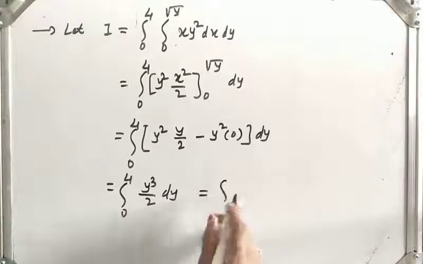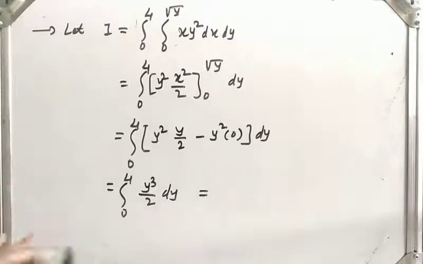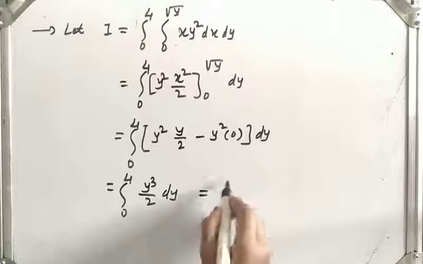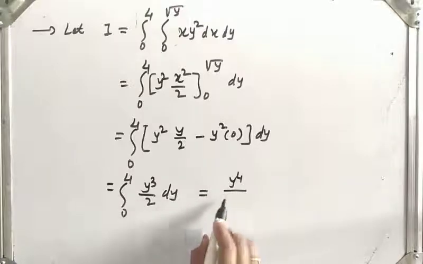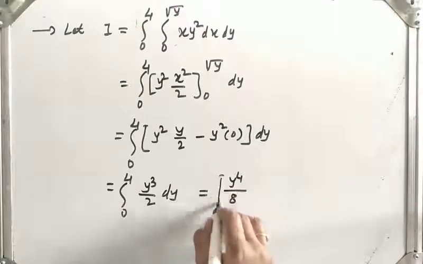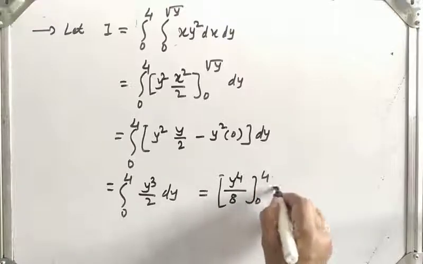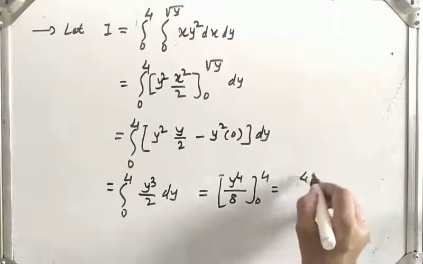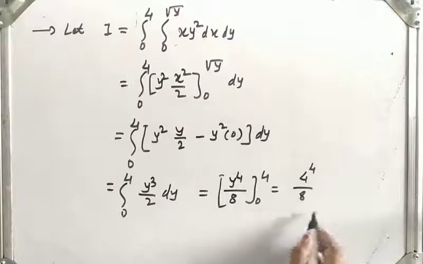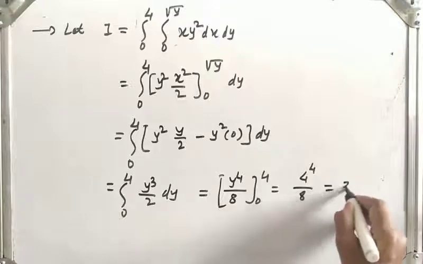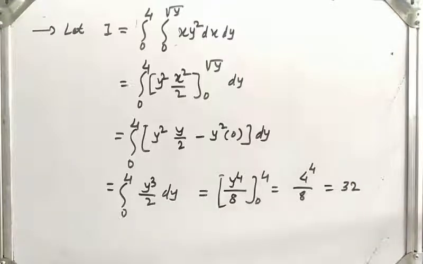That will be what? Integration of y cube will be y raised to 4 upon 4 into 2, which is 8, with limits 0 to 4. So what we get? 4 raised to 4 upon 8 minus 0. Okay. So our answer is 32. Next example.